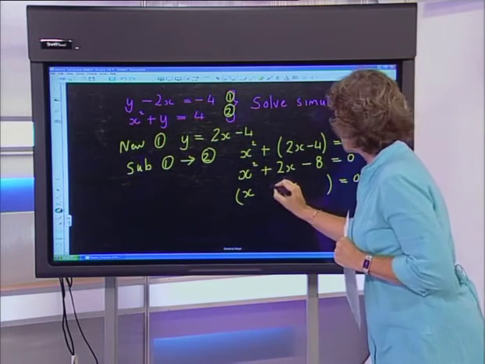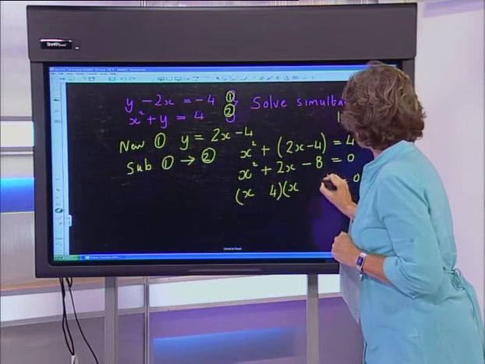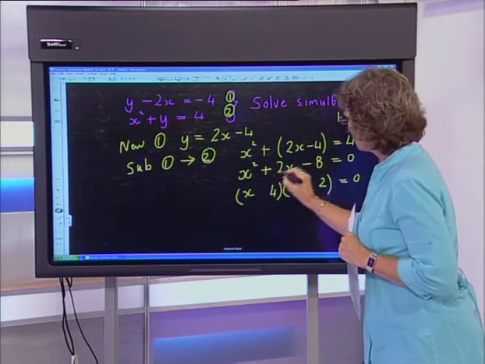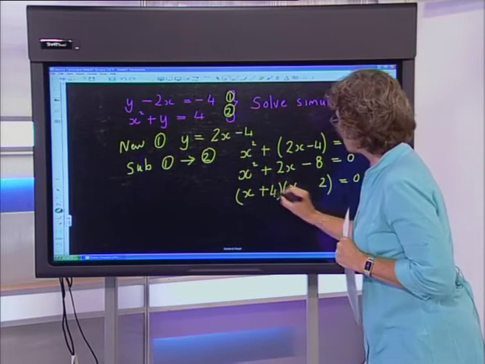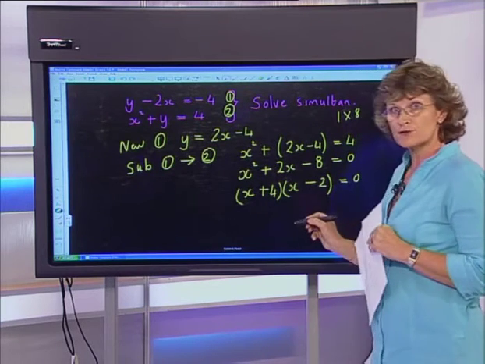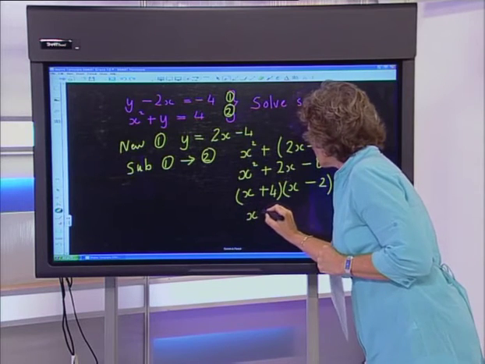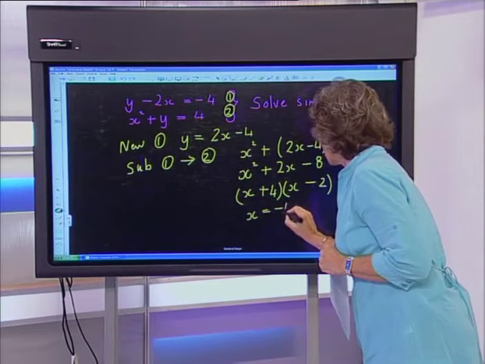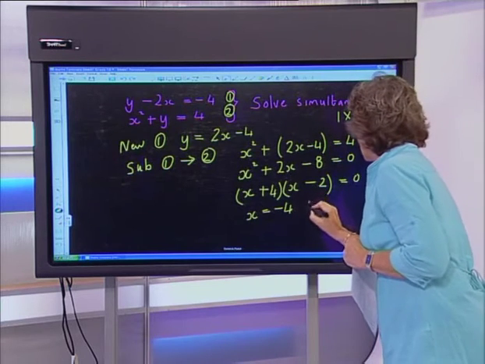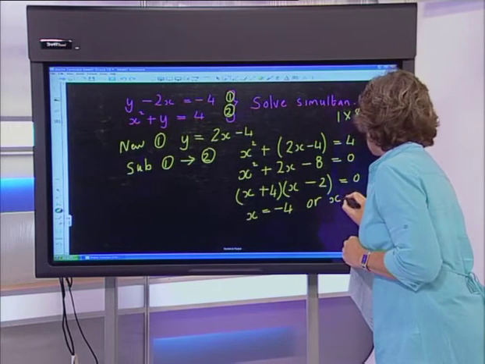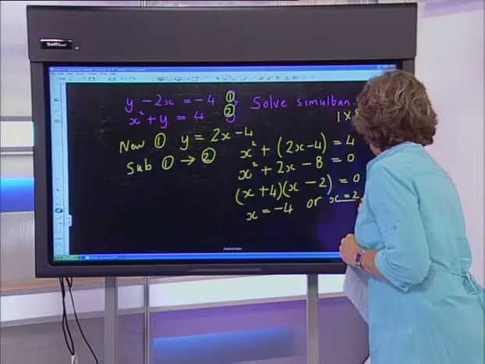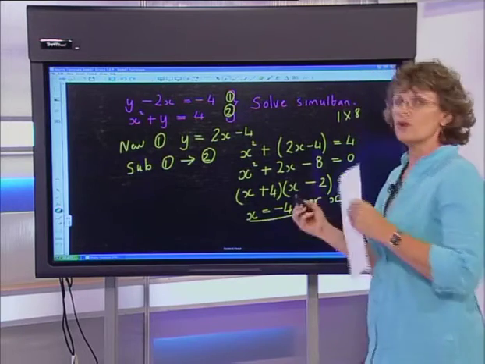I'm sure you can see I'm going to use the 4 times the 2, and to get a positive 2, I'm going to need a positive 4 together with a negative 2. Then obviously the 2 solutions for x are x is negative 4 or x is 2. Right, now you would think, phew, I'm done.